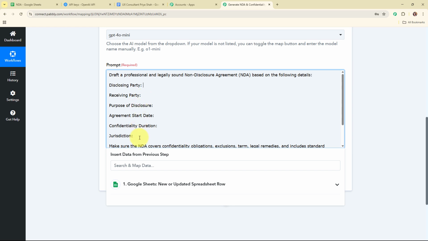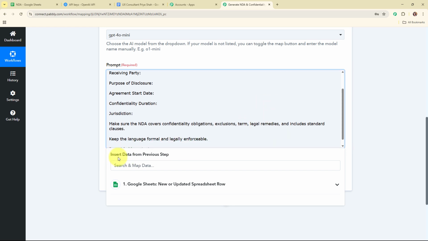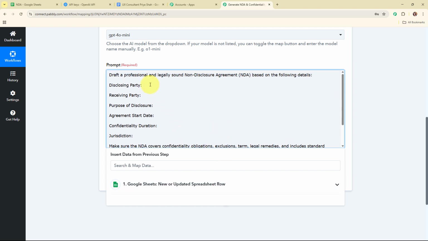So now here, instead of entering these details manually, I'm going to map the data. Mapping data means inserting data from a previous step. That means here I'm going to map the data from the response that I received in my trigger step or my previous action steps. Mapping makes the text dynamic so that whenever you receive new details in your Google Sheets, the previously existing details will automatically be updated with the new ones.